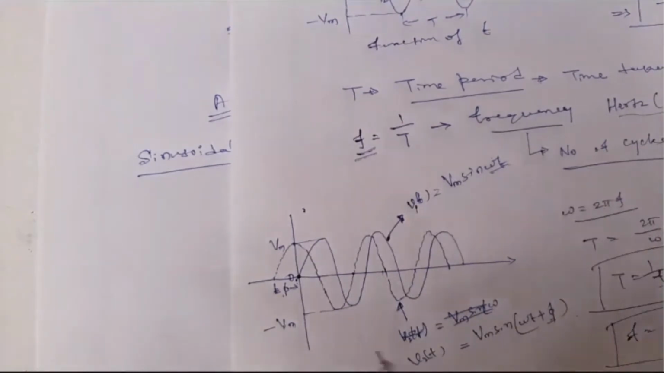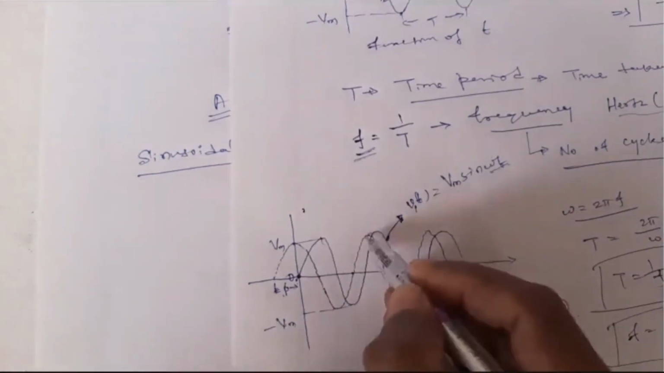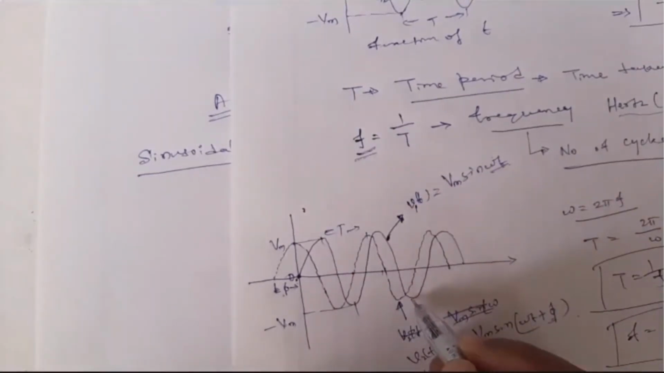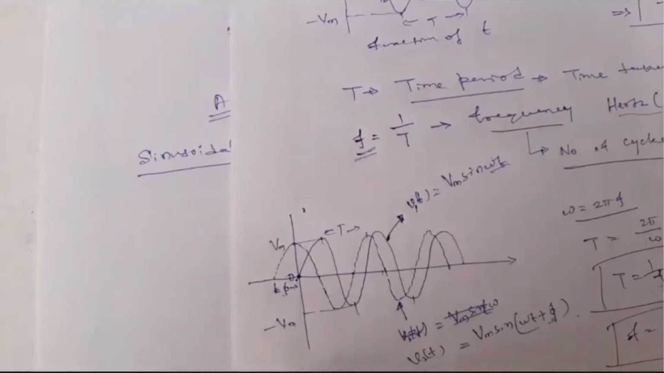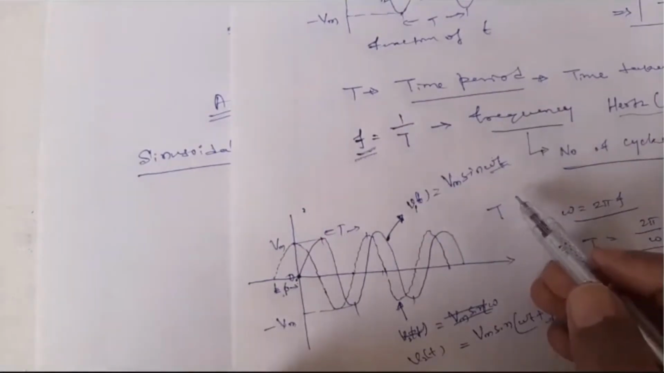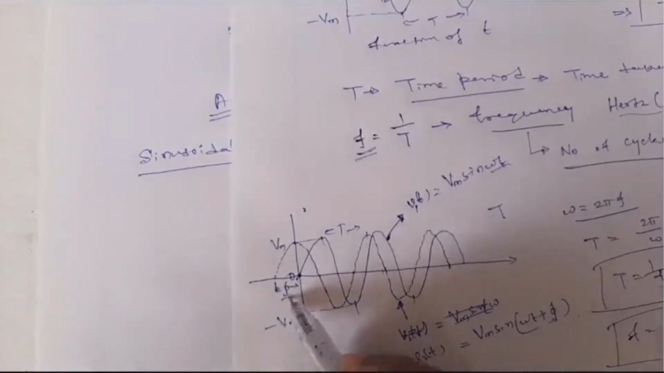And one more thing here: for V2 of t and V1 of t, the time period is the same, T. Here also T. But they differ in phase. When I say the time period is the same, the frequency will also be the same. But there is a phase difference, and that phase difference is pi here.